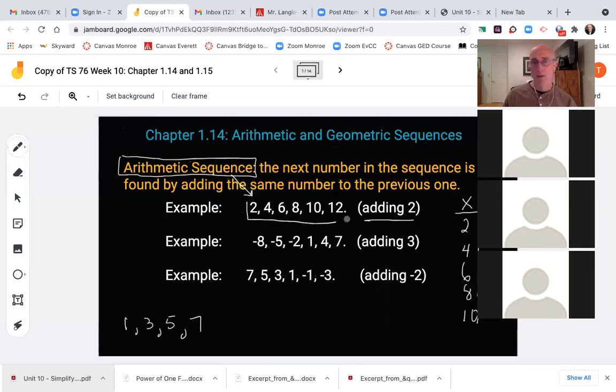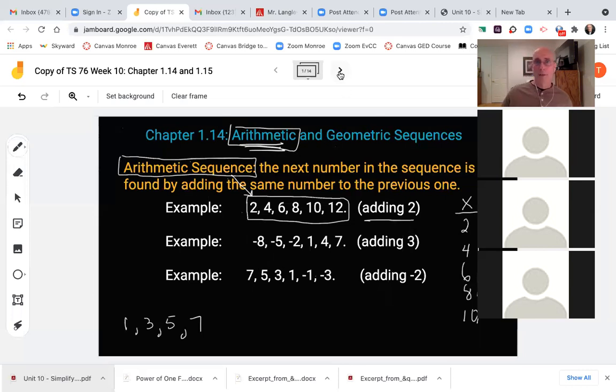An arithmetic sequence is a term you'll have in your homework. They'll probably have some homework questions for this chapter where they give you a group of numbers and ask you, is this an arithmetic sequence or is it a geometric one? Right now, we're focusing on this slide just on arithmetic sequences. It's a group of numbers, that's a sequence, that are adding the same thing each time.